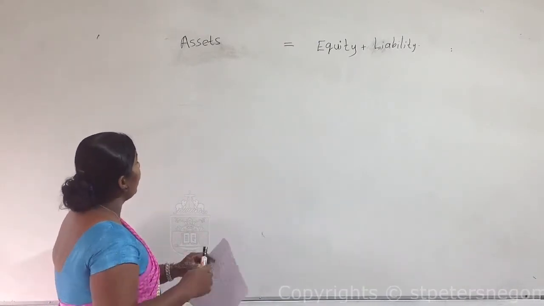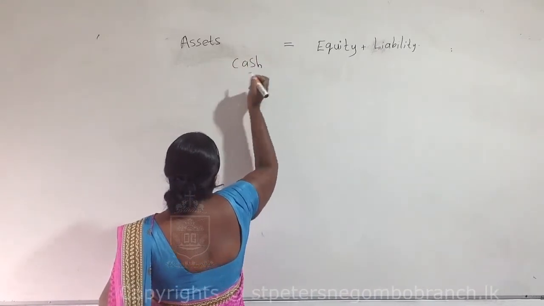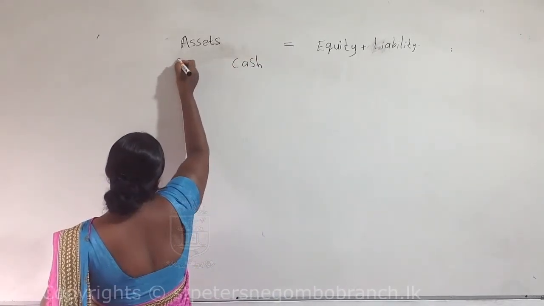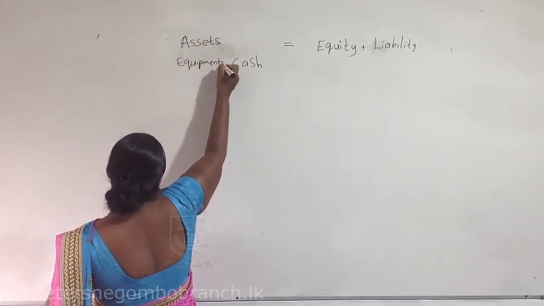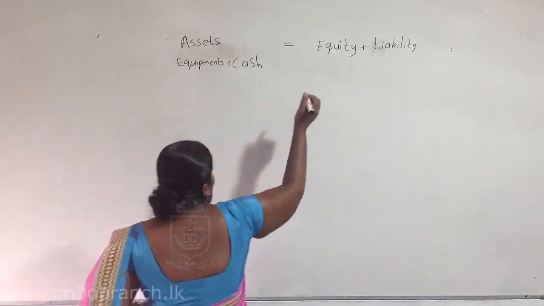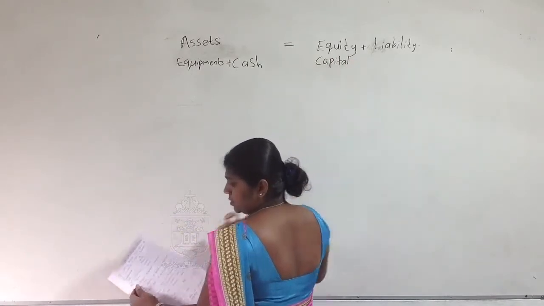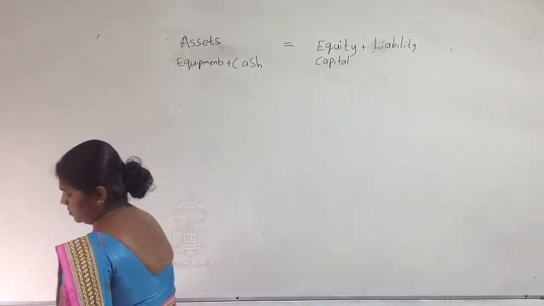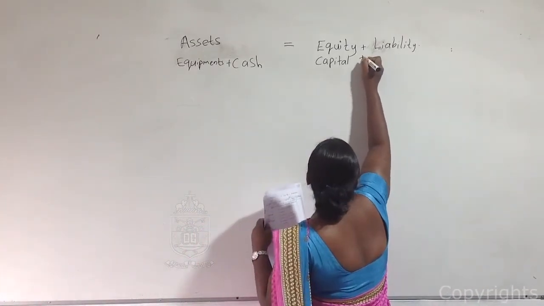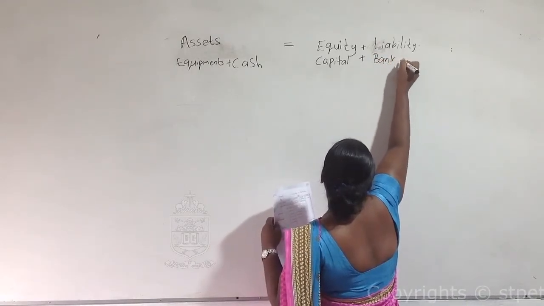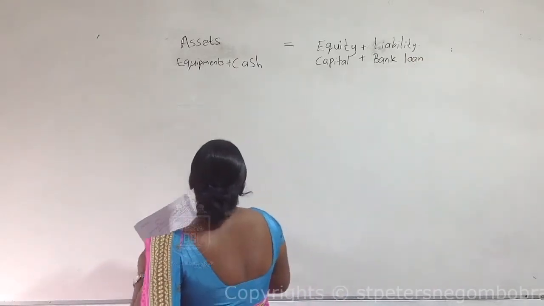Yes, already we have assets: cash, equipment, equity capital, bank loan amount.